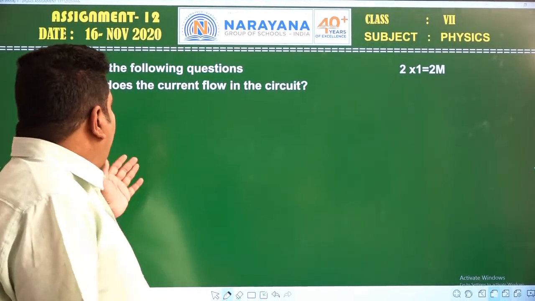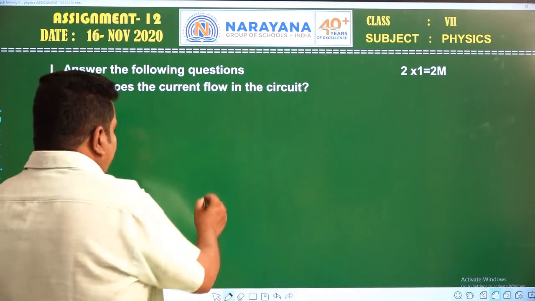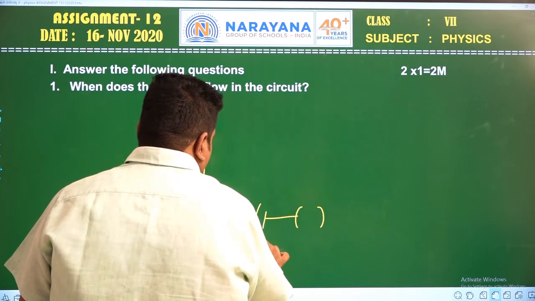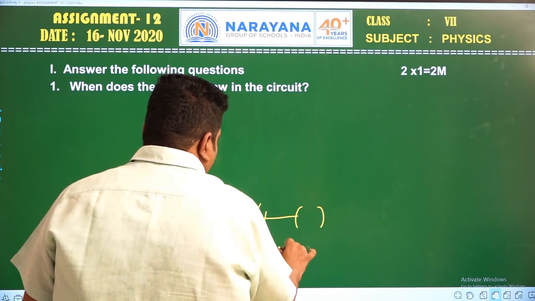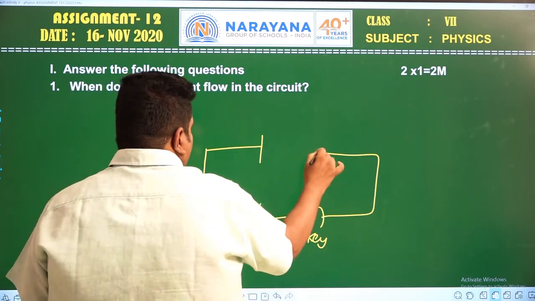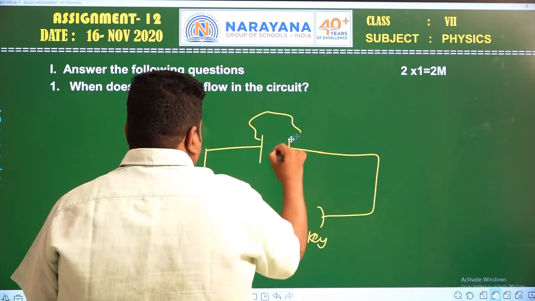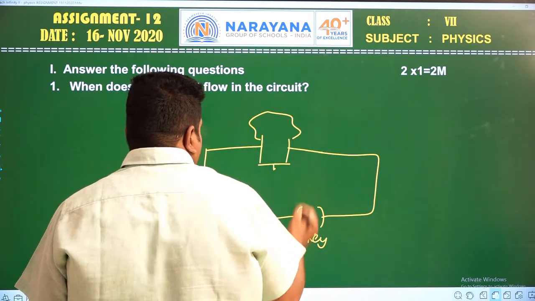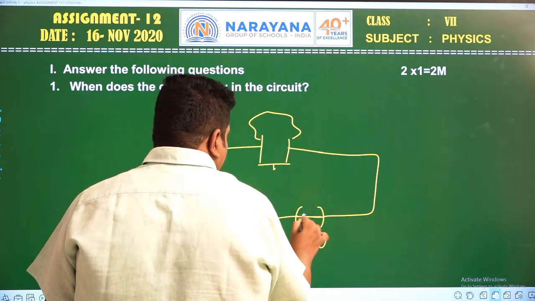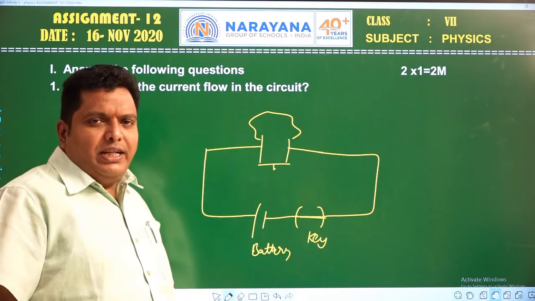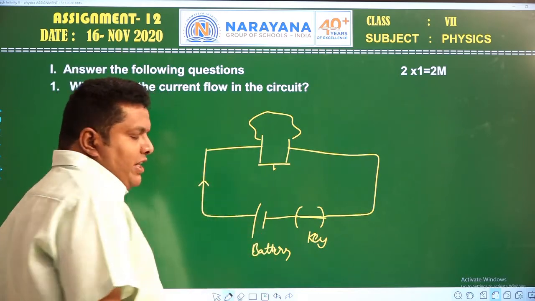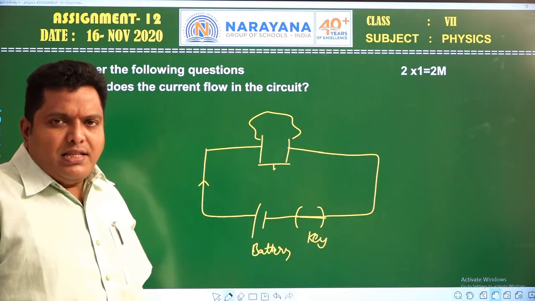When does the current flow in the circuit? If you connect the circuit diagram like this, this is a battery and this is a plug key. If these two circuit components are connected across the bulb like this, then what happens when the key is closed, in a switch on position? In a switch on position, the current will pass into the circuit.